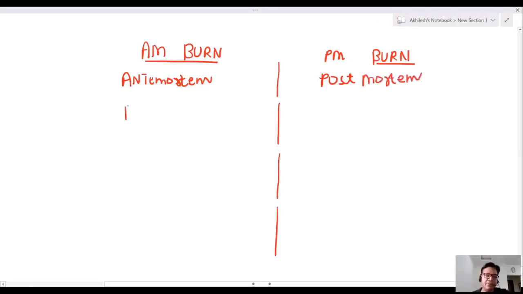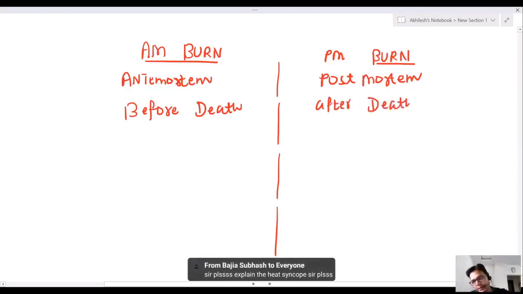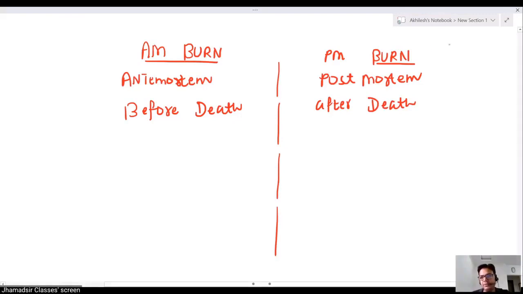Antemortem means before death you have burned. Postmortem means after death you have burned. Heat syncope: when you enter 80 degrees centigrade, you get vascular collapse, sweating is not activated.